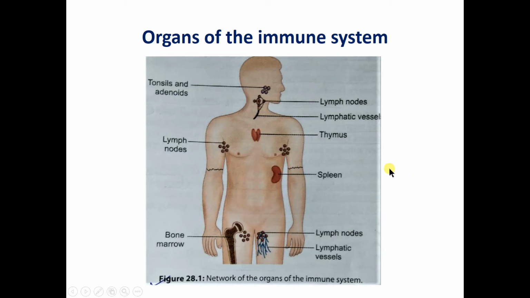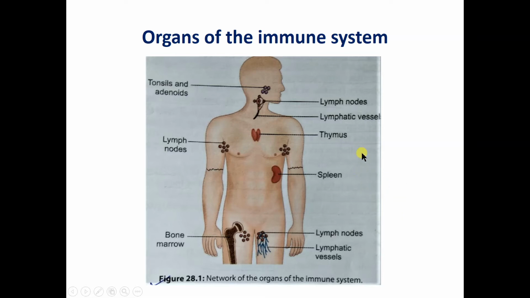So these macrophages and dendritic cells are also called phagocytic cells. They will engulf the antigen and destroy it into small particles. These small particles will attach with certain self protein molecules, known as histocompatibility proteins, which are synthesized in each and every cell of our body. They will first bind this small particle, which is a digested product from the antigen molecule by macrophages, with this MHC molecule, that is, major histocompatibility complex molecules.